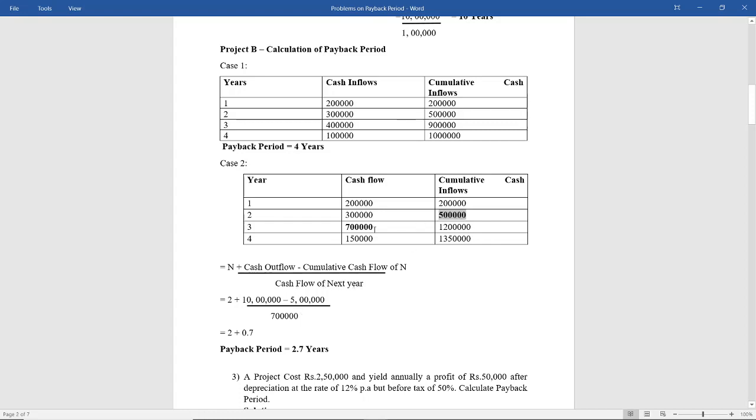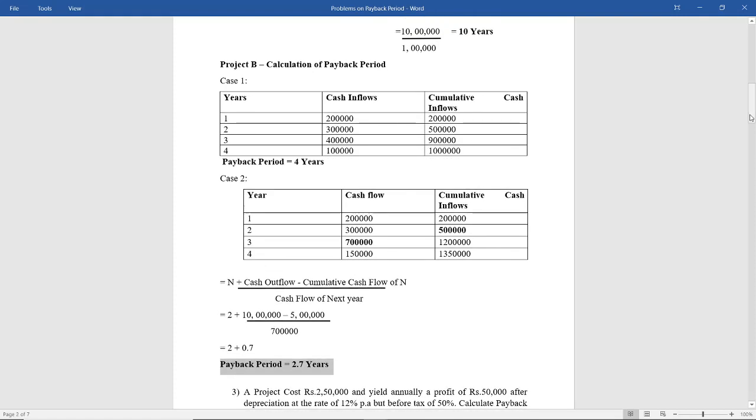So what is the next year? If N is 2, the next year will be 3. What is the cash flow of the third year? It is 7 lakh. First always solve this part and then add it to 2. So 10 lakh minus 5 lakh is nothing but 5 lakh, divided by 7 lakh, you get 0.7, plus 2. So the payback period is 2.7 years.